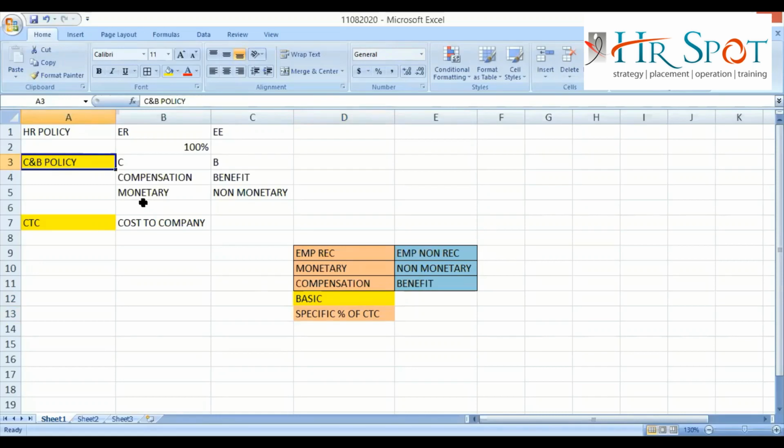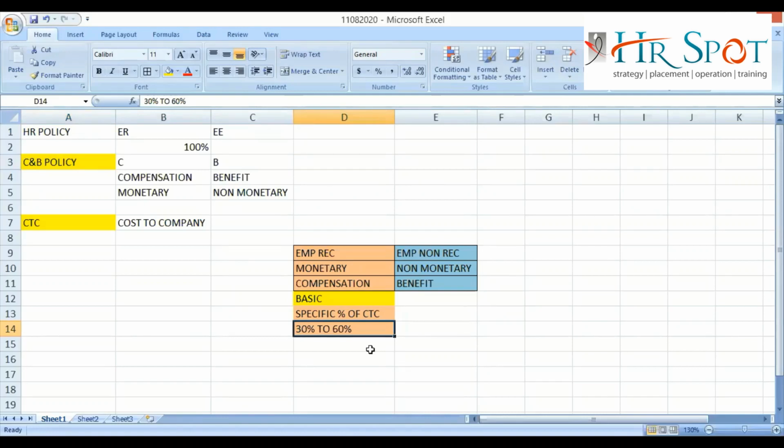Basic is a specific percentage of CTC. What will be the specific percentage? That depends on the CNB policy of that company. So if I'm working with a company, I need to see what is in that company's policy. But there is a standard market practice. What is that? The basic percentage is in the range of 30% to 60%. That is the standard range for basic.